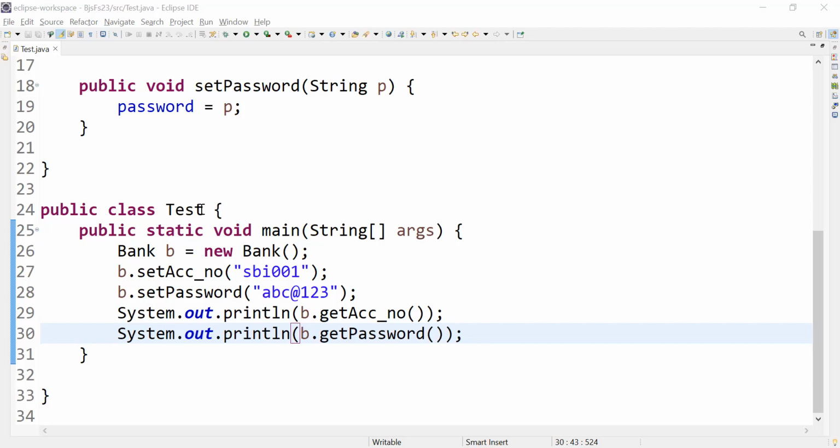Now, apart from that, there is one more topic in encapsulation that is asked, something called the shadowing problem. Now, just look at this program.